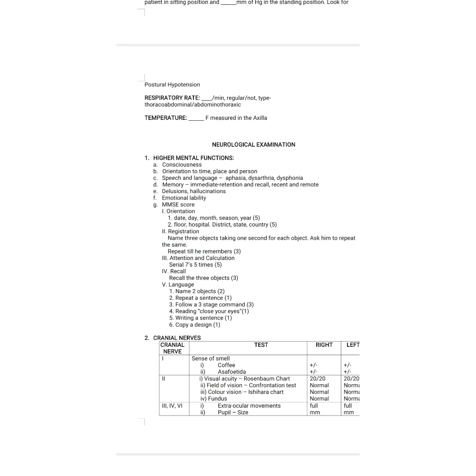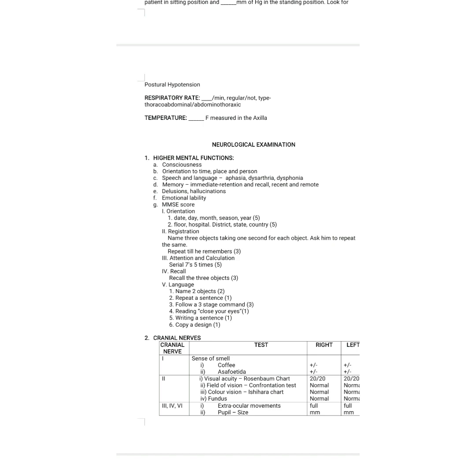Same like in the history we have said weakness, spinomotor, sensory, and then we have said about the higher mental functions. Then we went for the cranial nerve. So in the same way in the examination, say about the higher mental functions. What are they? Consciousness, orientation, speech and language, any aphasia, dysarthria, dysphonia, memory, immediate retention, recall, recent memories, any delusion, hallucinations, emotional ability.